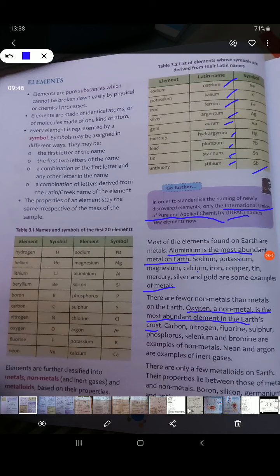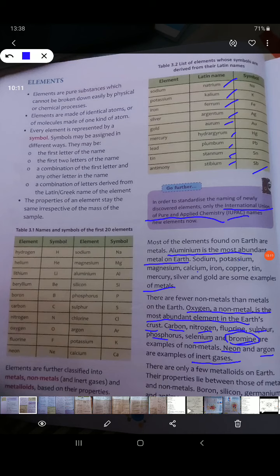Likewise, many non-metals like carbon, nitrogen, fluorine, sulfur, phosphorus, selenium, bromine, these are some non-metals. Here we need to remember non-metals are mostly gases, but bromine is a liquid non-metal. Neon, argon, krypton, xenon, radon, these are inert gases. They also have properties of non-metals only.